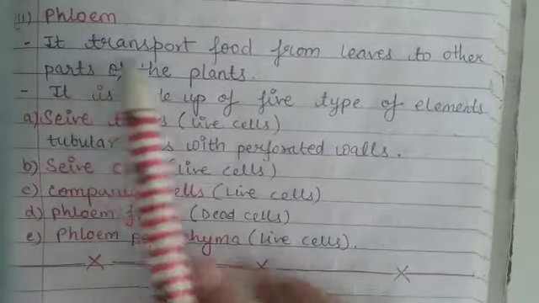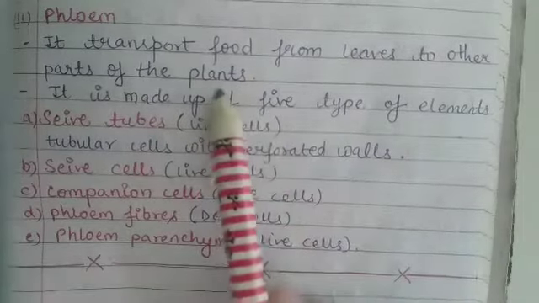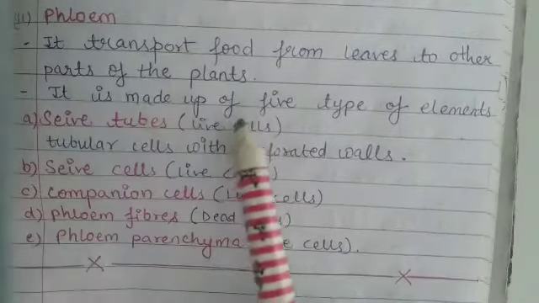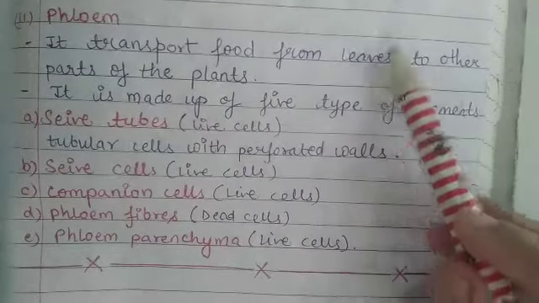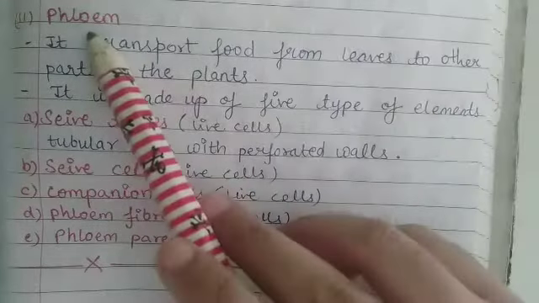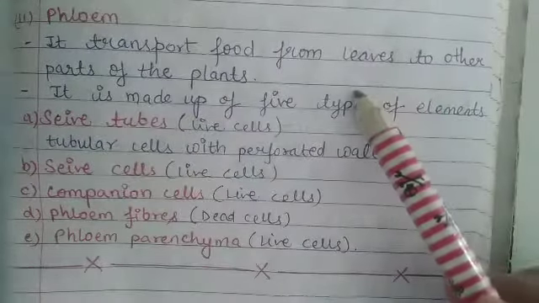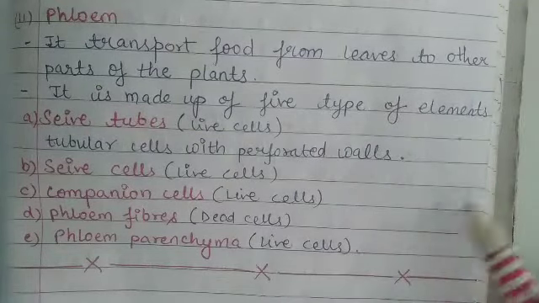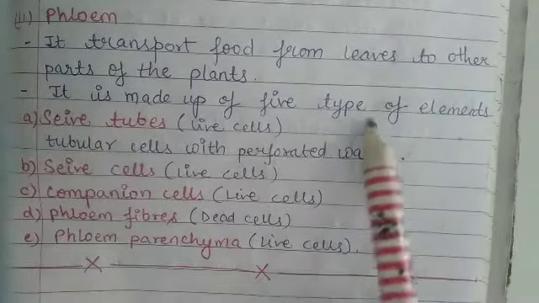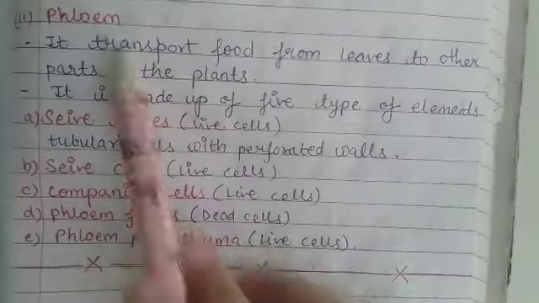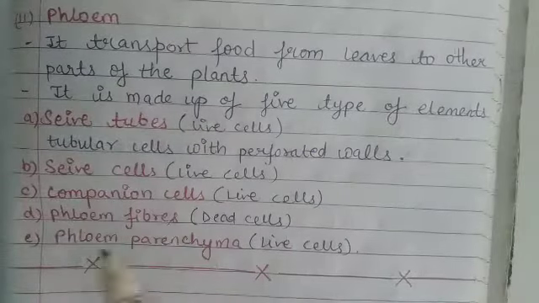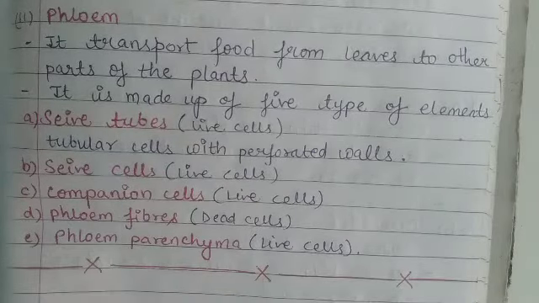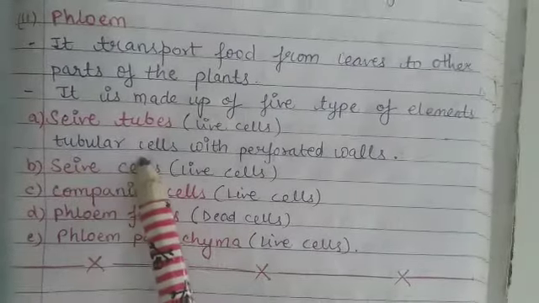Now next is phloem. It transports food from leaves to other parts of the plant. What is the function of phloem? It transports food. We all know that leaves are the chef of the tree, means they cook food for all the parts of the tree. And the function of phloem is to take food from leaves and transport it to all other parts of the plant. It is made up of 5 types of elements: sieve tubes, sieve cells, companion cells, phloem fibers and phloem parenchyma.